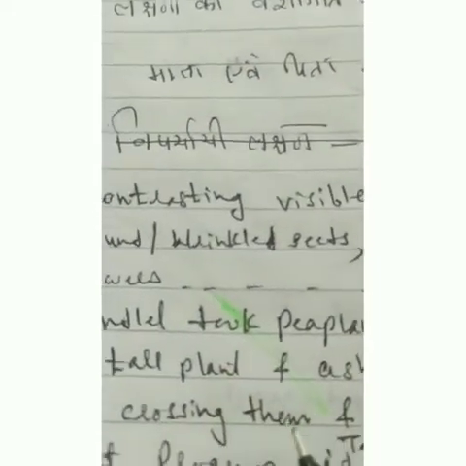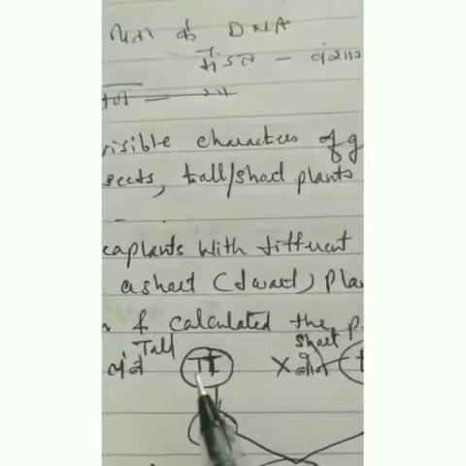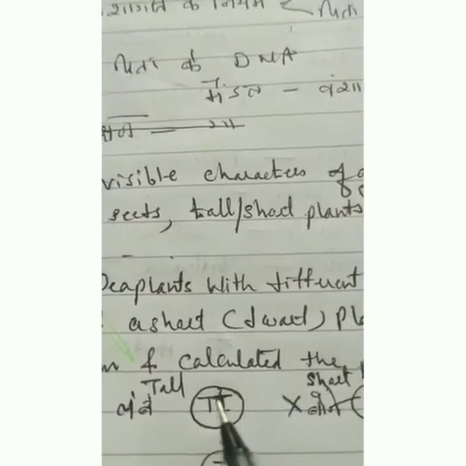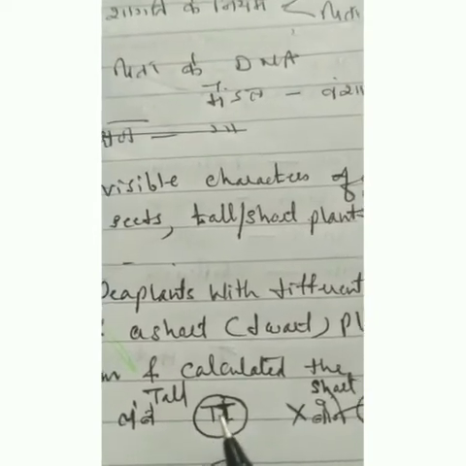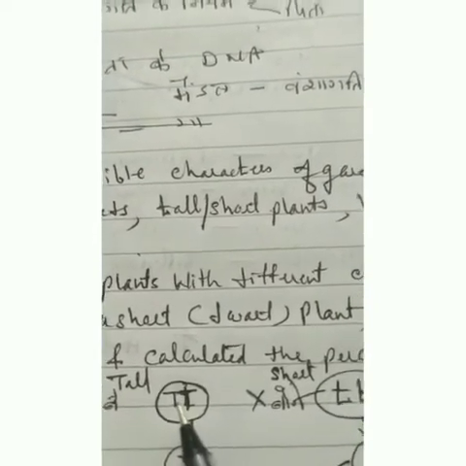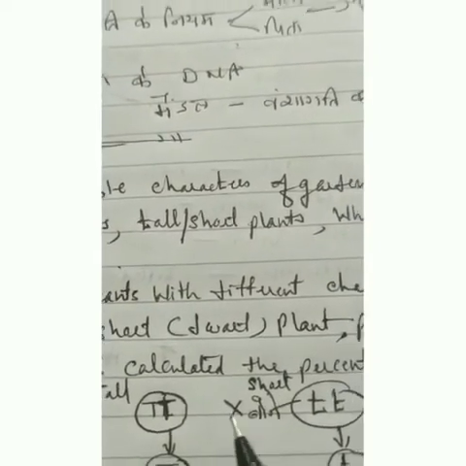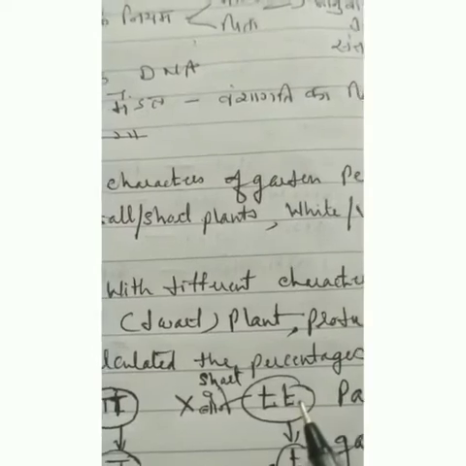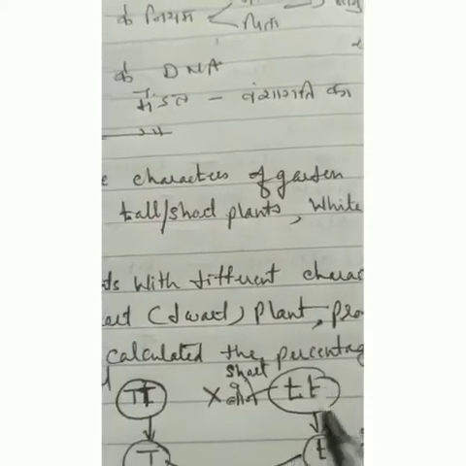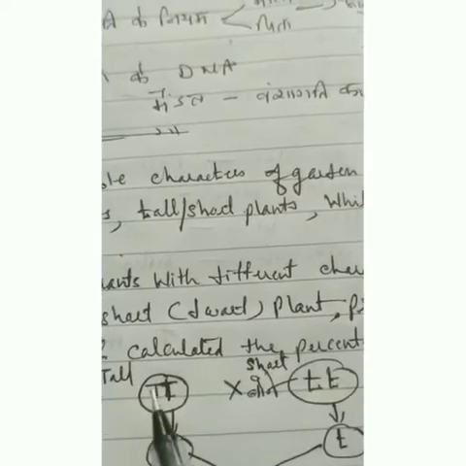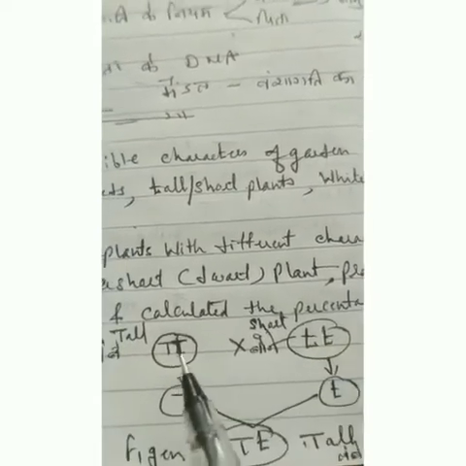For this, we will take the tall plant. Tall in English starts with T, therefore we will take capital T for this, and for the contrasting feature we will take the small letter t. These are the two opposite characters of height, tall and dwarf.